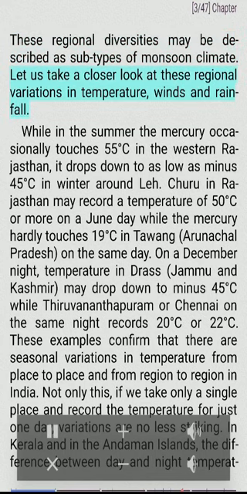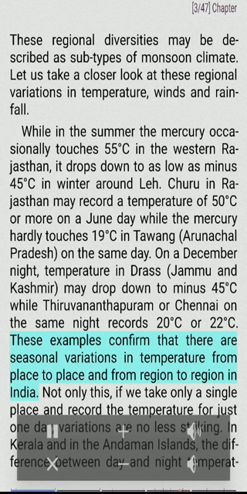Let us take a closer look at these regional variations in temperature, winds and rainfall. While in the summer the mercury occasionally touches 55 degrees Celsius in western Rajasthan, it drops down to as low as -45 degrees Celsius in winter around Leh. Churu in Rajasthan may record a temperature of 50 degrees Celsius or more on a June day, while the mercury hardly touches 19 degrees Celsius in Tawang, Arunachal Pradesh, on the same day. On a December night, temperature in Dras, Jammu and Kashmir may drop down to -45 degrees Celsius, while Tiruvananthapuram or Chennai on the same night records 20 degrees Celsius or 22 degrees Celsius.